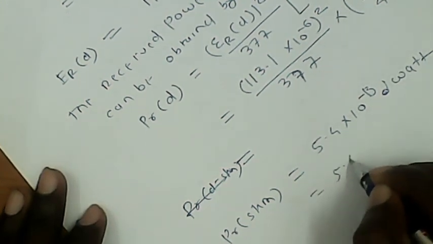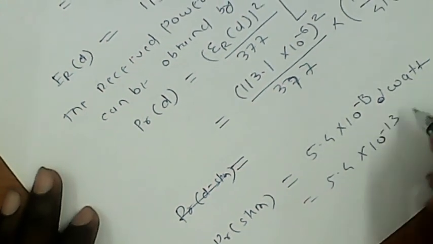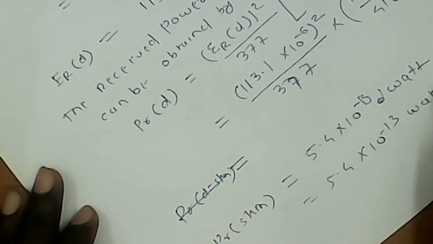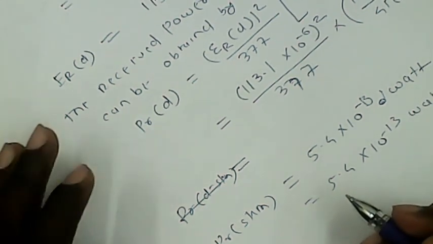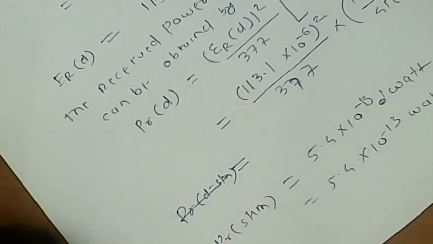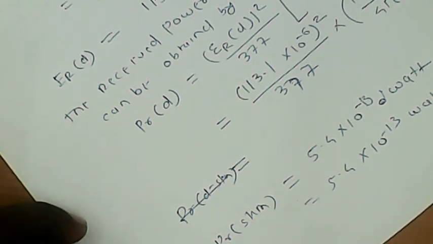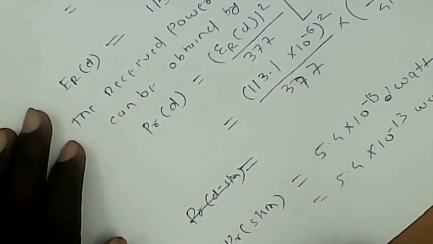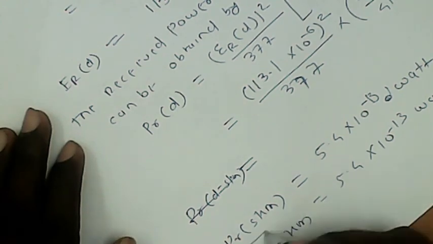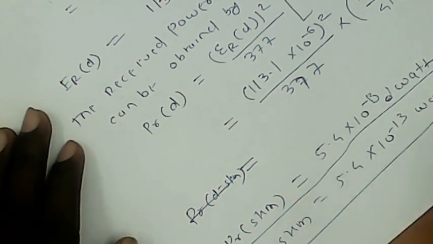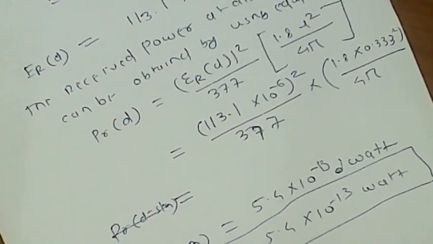So 5.4 into 10 to minus 13 watt is the received power when the receiver and transmitter antenna are separated by distance d. This is by using the two-ray model. This is very helpful. So in this lecture we introduced a numerical based on the two-ray model and reflection model. So we can stop here.